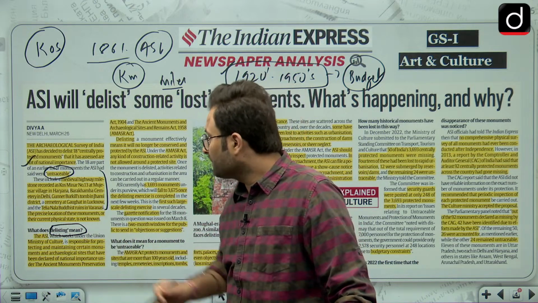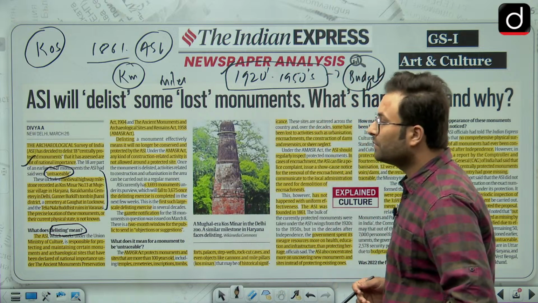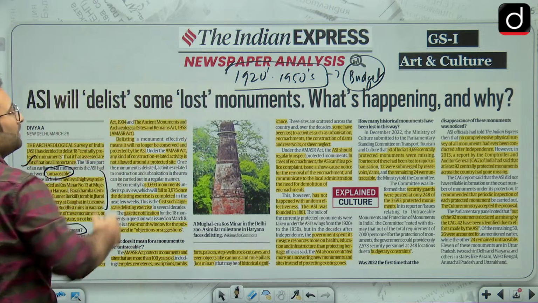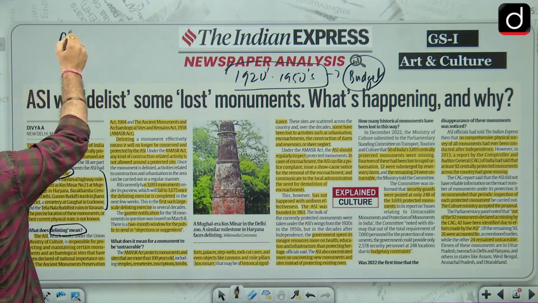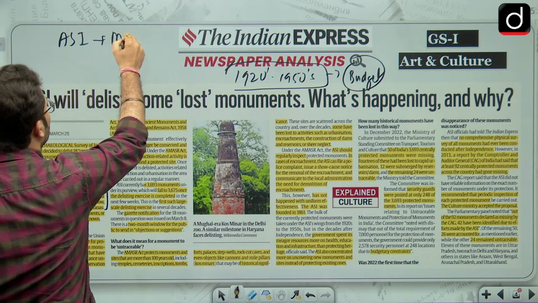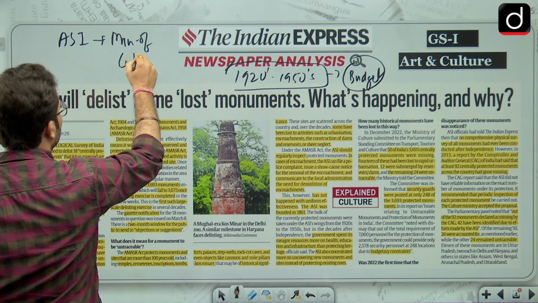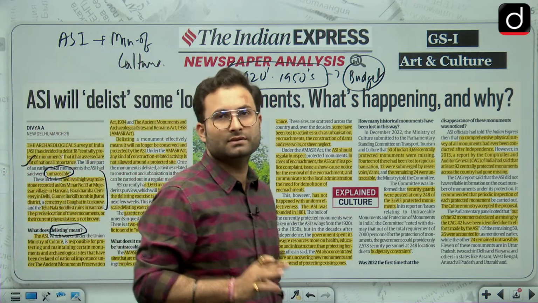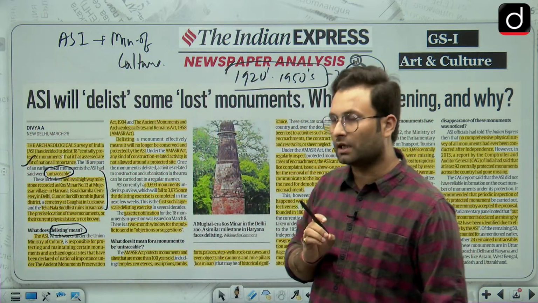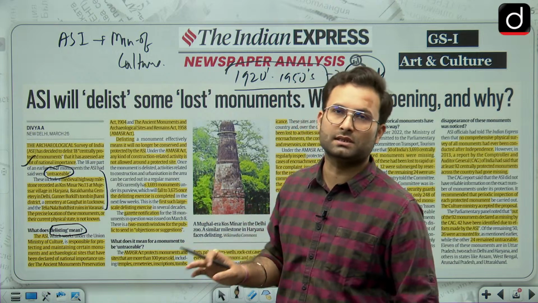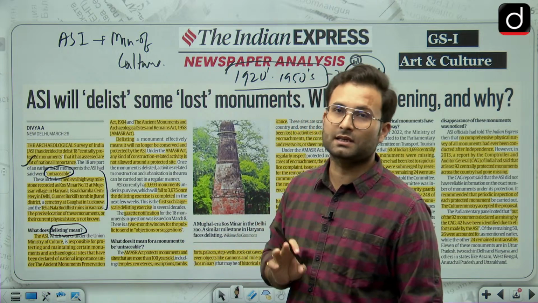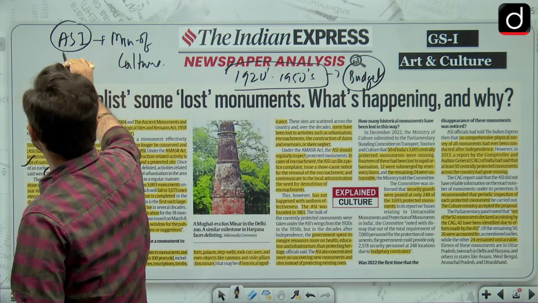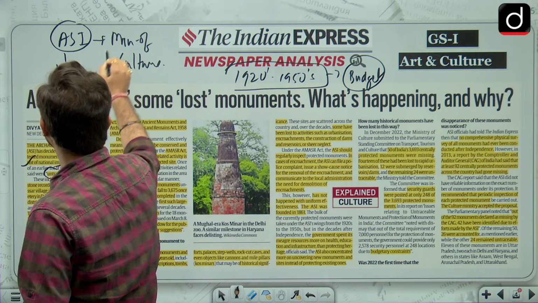Now see, the ASI works under the Union Ministry of Culture. Now this fact is important because there has been a tendency wherein UPSC has asked about such institutions and their attached ministry. Okay, and I would like to tell you that in the last 6 to 7 months, I have seen nearly 20 to 30 articles related to the Archaeological Survey of India in the Indian Express newspaper. So I would say that please keep a tab on ASI. It was founded in 1861 and it is under the Ministry of Culture.